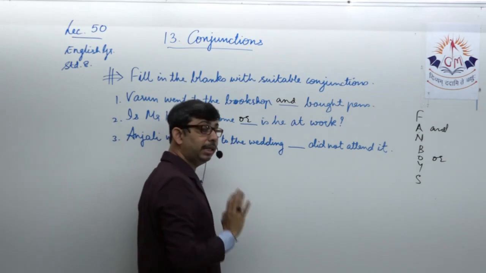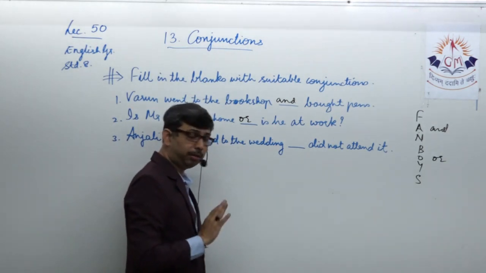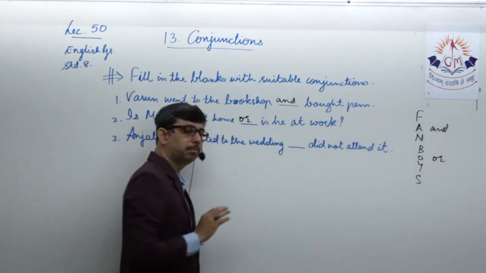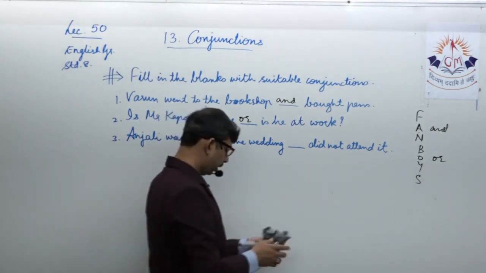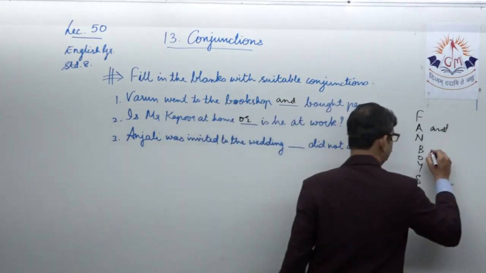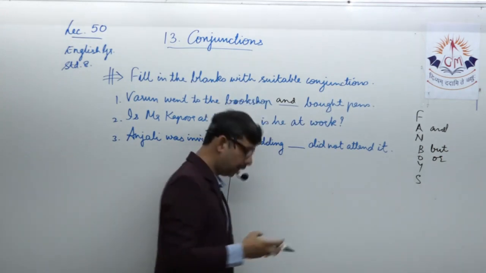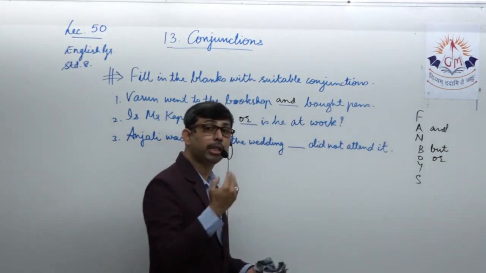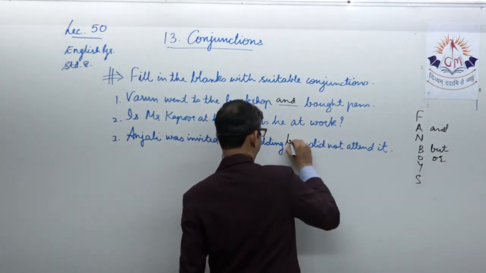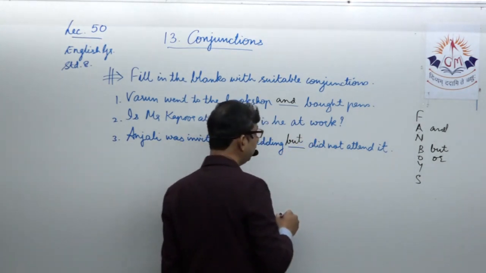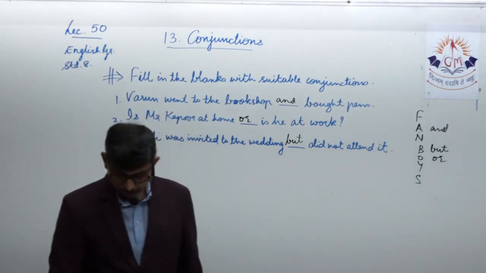So we are trying to say a denial, a refusal over here. Although the invitation was received by her, she did not attend it. So see the word I used, but, which is the coordinating conjunction. When you want to say something contradictory to what should have happened, we use the word but. But she didn't attend it.